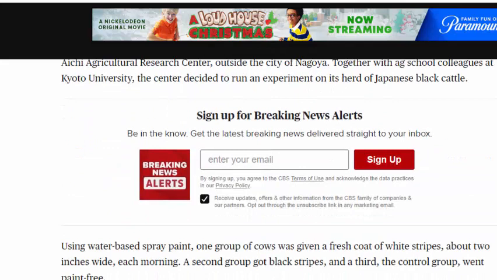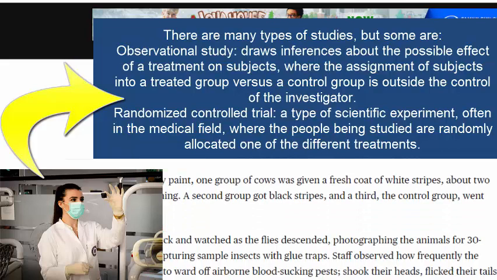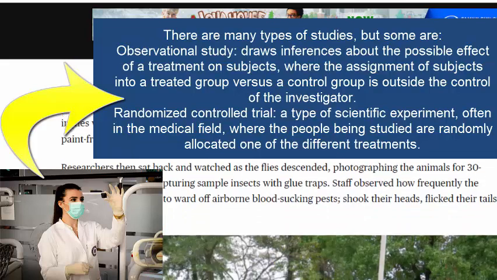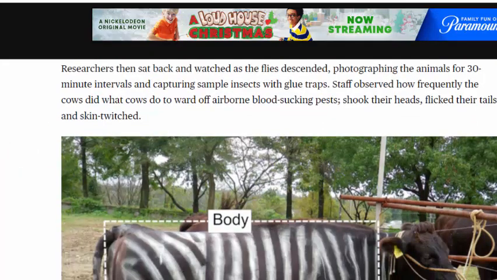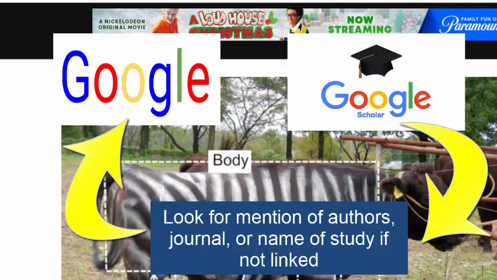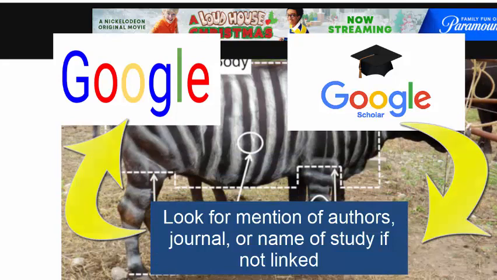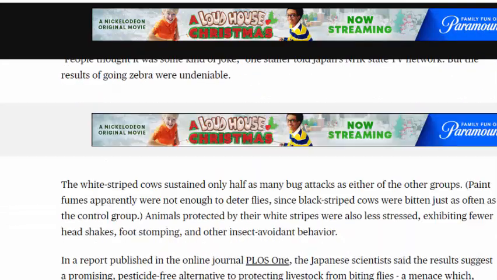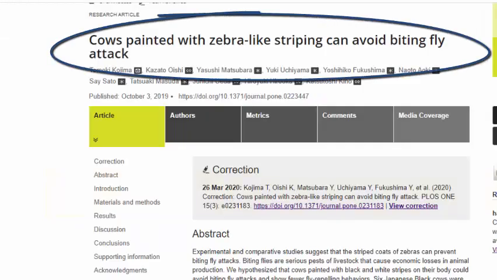One way is to check the research behind the news by finding the scientific study that is being cited or linked to for fact-checking. If the scientific study is not linked directly in the science news article, you can look at what the news source is citing, journal or institution mentioned, and try using Google or Google Scholar to search for the study title or an author who was quoted. For this example, the original research article is linked in the article through this hyperlink to PLOS ONE, a journal.